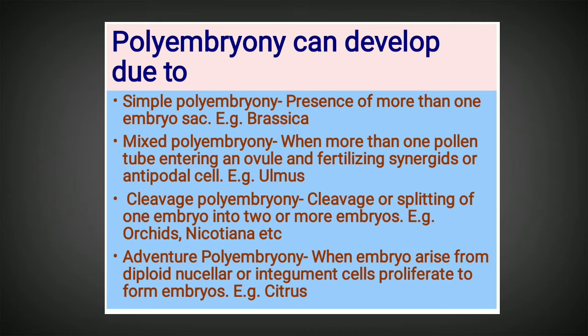Simply, it possesses more than one embryo sac because of the functionality of all the megaspores within the ovule.